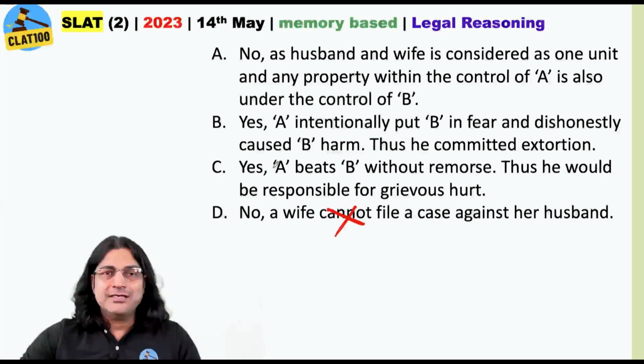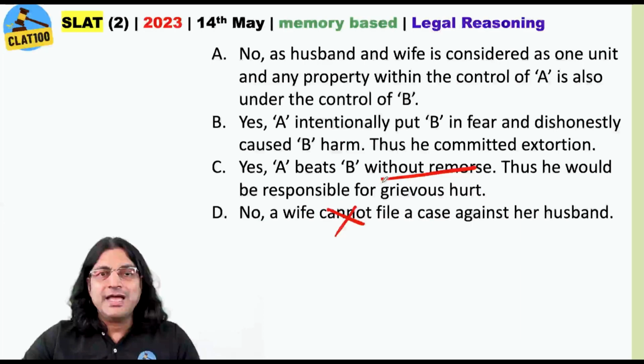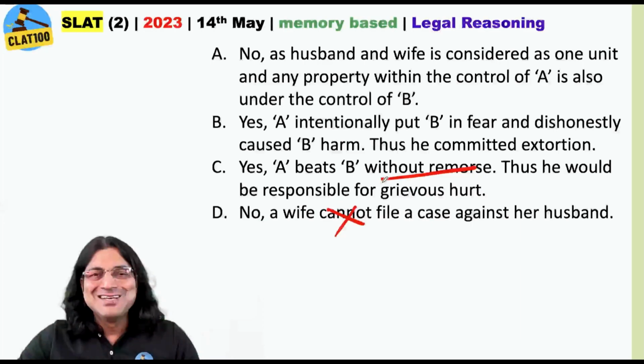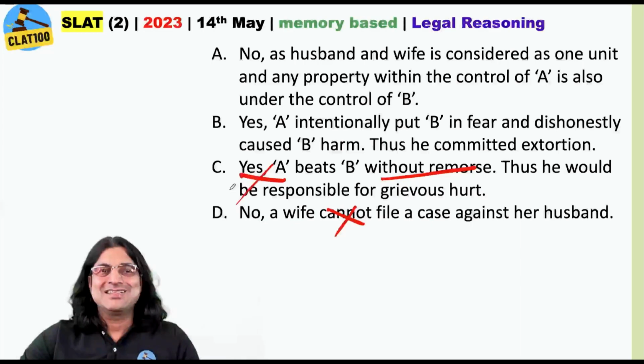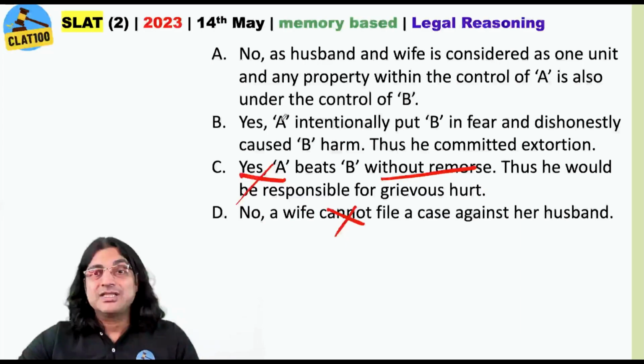Okay. Yes, A beats B without remorse. Okay, so if A beats B with remorse, he probably cannot be prosecuted, right? So this cannot be the answer. No, as husband and wife is considered as one unit, and any property within the control of A is also under the control of B.